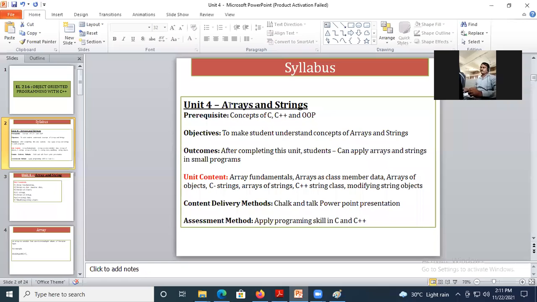Those who have not yet submitted your problem statements and not attempted the MCQ test, today again, you can attempt it. By today, I'm going to close the link of MCQ test as well as the problem statement link. Now we'll start with unit number 4, array and string.